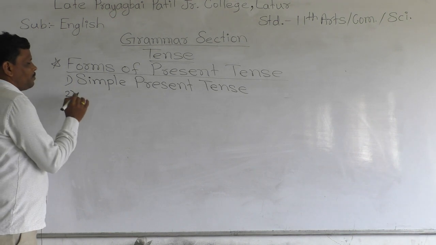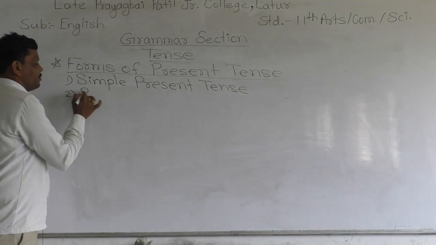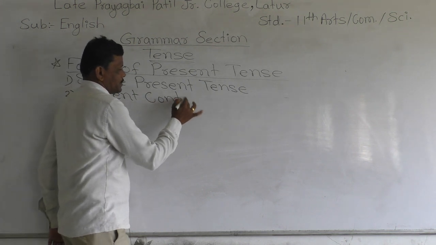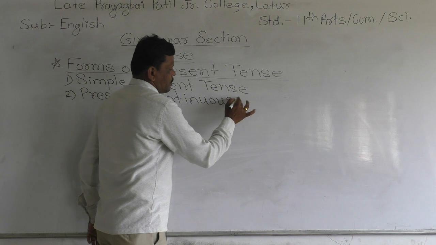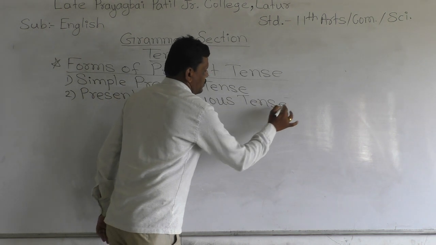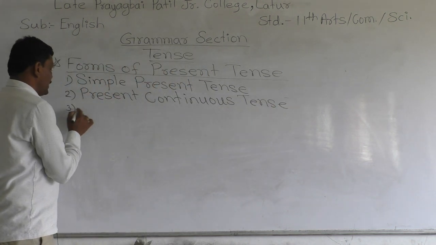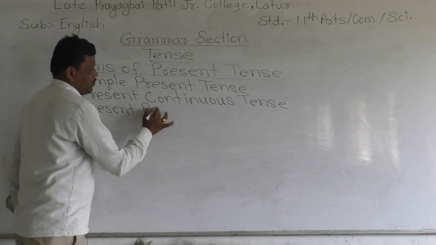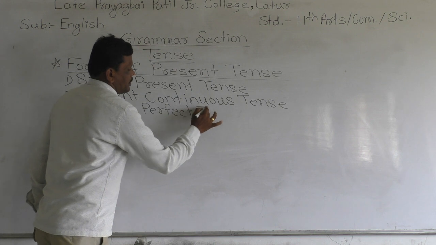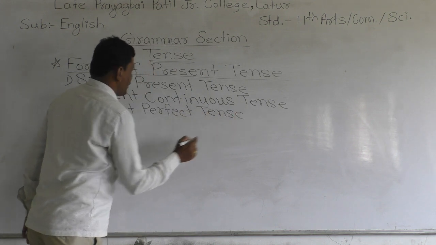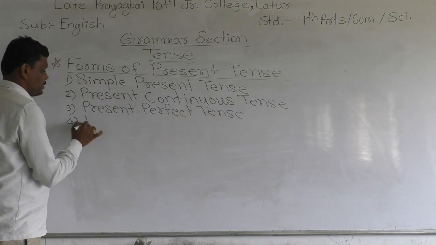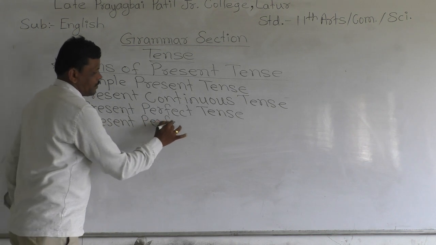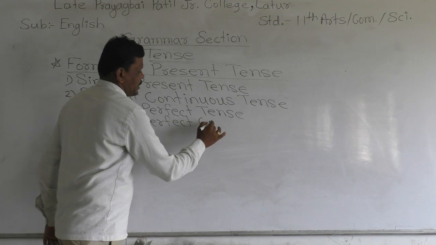The second form of present tense is present continuous tense. The third form of present tense is present perfect tense, and last is present perfect continuous.